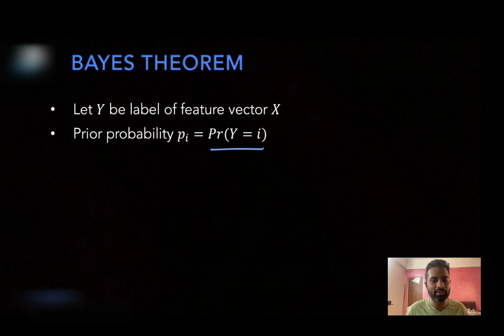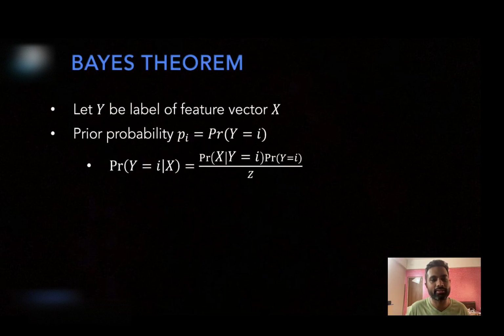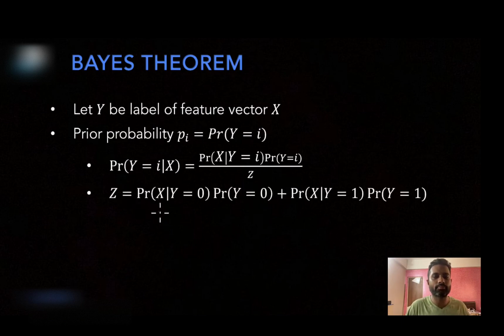Now this particular qi of x, let me try to denote it using the Bayes theorem. So qi of x is this particular quantity. Please remember it's the probability of y equal to i given x. This is nothing but qi of x. Now how have I represented qi of x? This is the same as probability of x given y equal to i multiplied by probability of y equal to i. In the denominator there is a certain z. Now what is this z? z is the probability of x given y equal to 0 multiplied by probability of y equal to 0, plus probability of x given y equal to 1 multiplied by probability of y equal to 1.